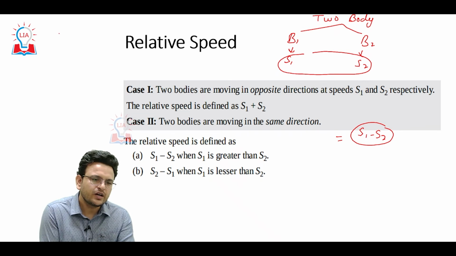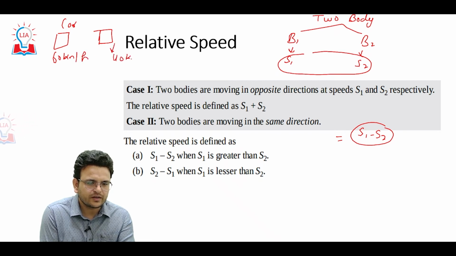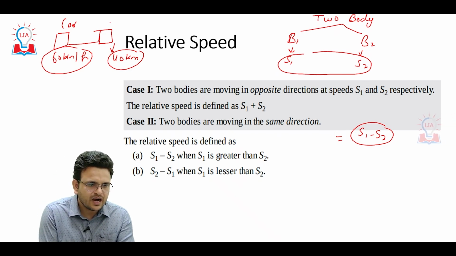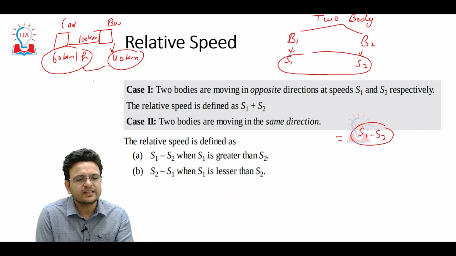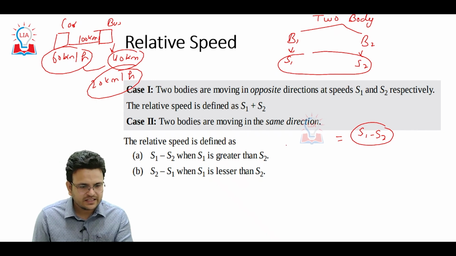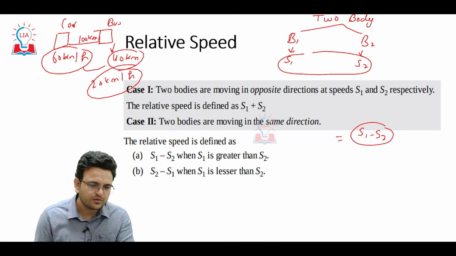For example, you are sitting in a car and a bus is next to you. Your car is moving 60 km per hour and the bus is moving 40 km per hour. Both are moving in the same direction. The distance between car and bus, consider it is 100 km. This distance will be covered at a speed of 20 km per hour. Hope you are able to understand. It simply means whenever two bodies are moving in the same direction, we have to subtract the speeds.